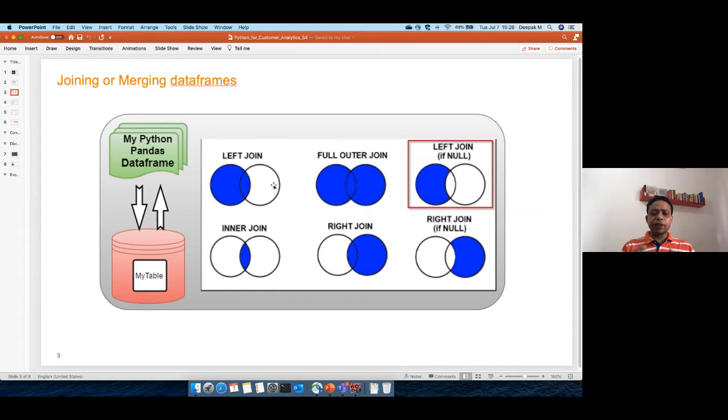So what is the difference between all these kinds? If you see these circles, the intersection is the information which is common to both. This is circle 1, this is circle 2, and whatever is in the intersection here, those are the common records that are there in both the tables.